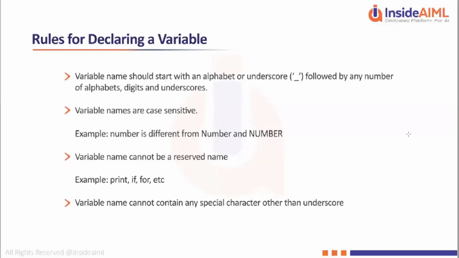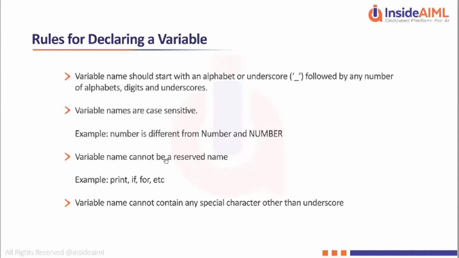Variable names are case sensitive, which means if you declare a variable called number, that is different from Number and NUMBER, because this one is completely in small letters, whereas here the N alone is in caps, and here the entire word is in capital letters. These will be considered different variables. So you can define number equal to 5, Number equal to 10, and NUMBER equal to 15, and everything will be treated as different values.